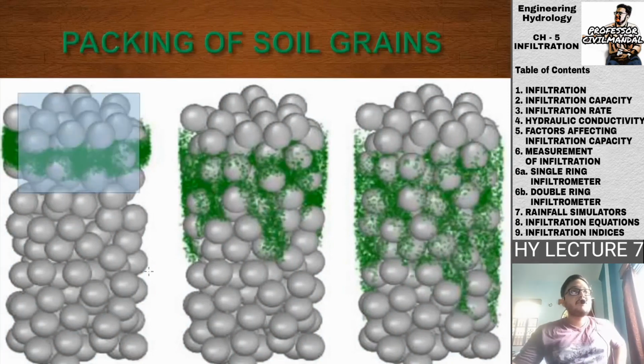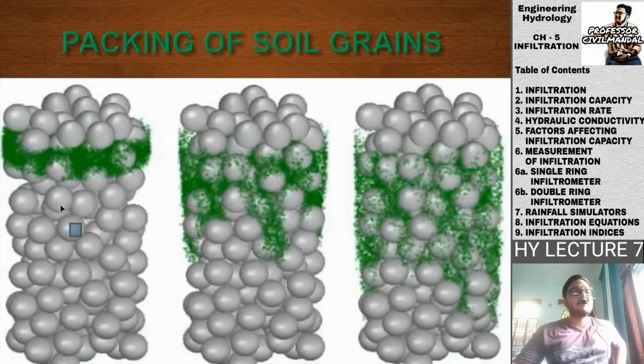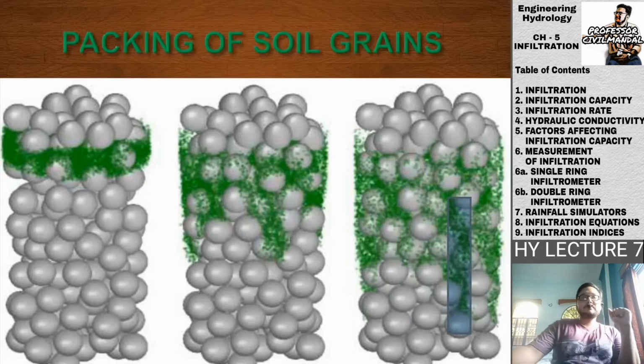So suppose this is the soil which is available to us, and this is the packing, these are the soil particles, and the void spaces are giving us the pores for that particular water to pass through. So water accumulates over here, then slowly it tries to percolate inside the porous medium, as you are seeing that it is slowly percolating in the third figure. Okay, so this is how the water is seeping or percolating through the soil medium. This is just one diagram for that particular depiction.